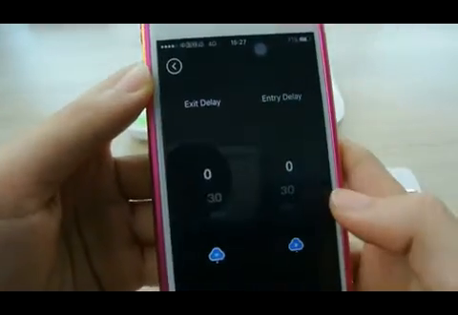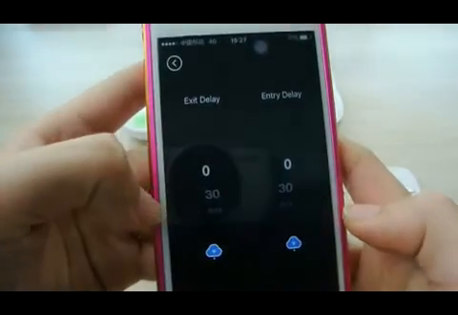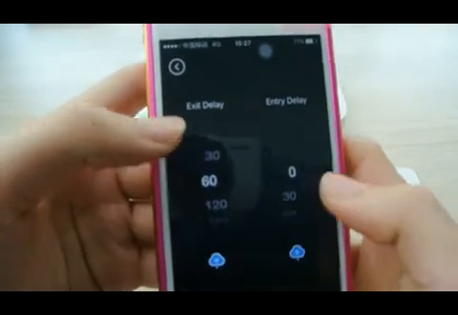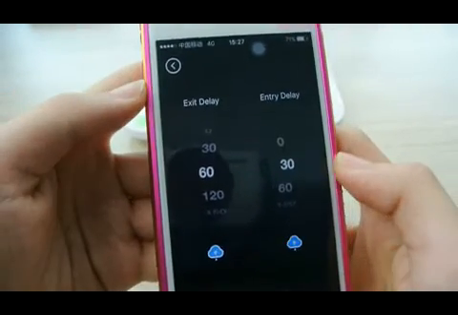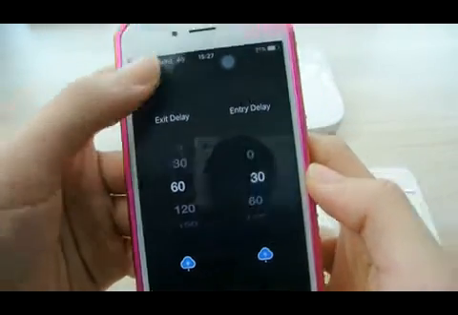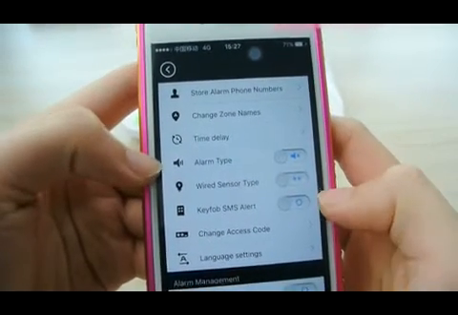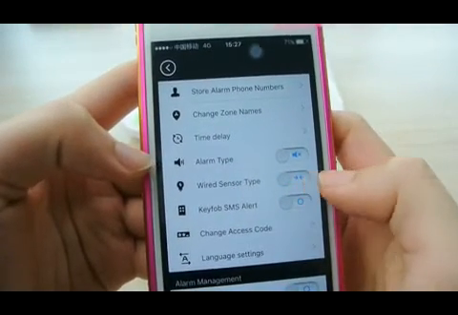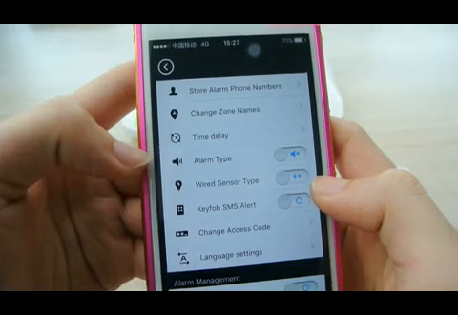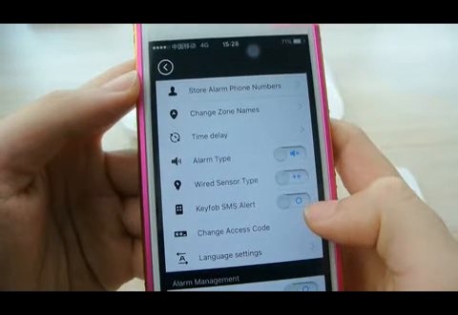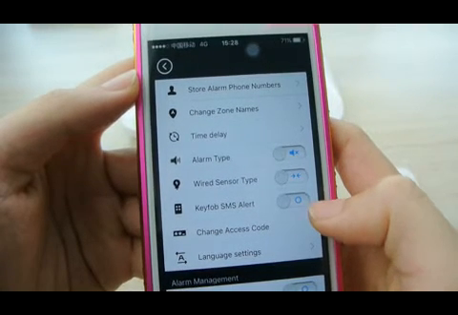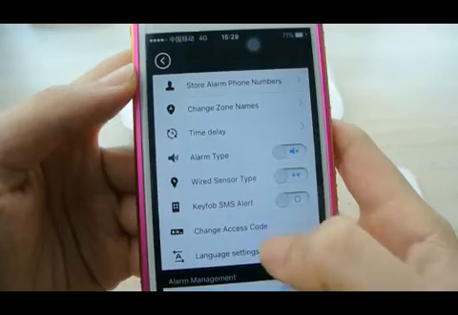Exit entry delay time setting makes you have enough time to go out or get in your house without triggering the alarm. Alarm type setting means sound mode or mute mode when alarming. While the sensors type setting, you can set NO or NC mode. Keep up SMS alert lets you know what time your family members come back.